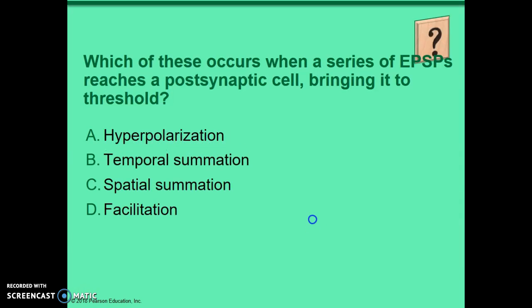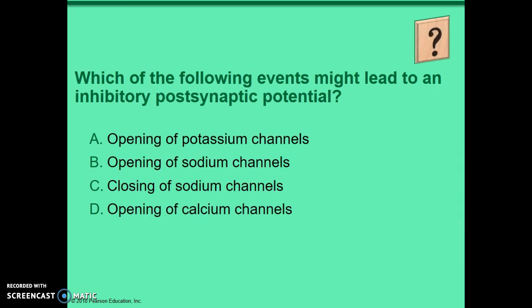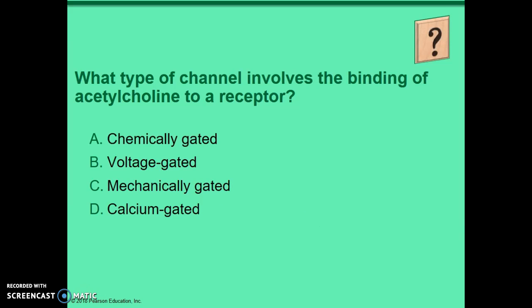Temporal summation. Which of the following events might lead to an inhibitory postsynaptic potential? Opening of potassium channels. Which type of channel involves the binding of acetylcholine to a receptor?